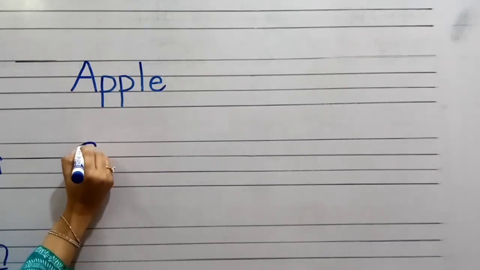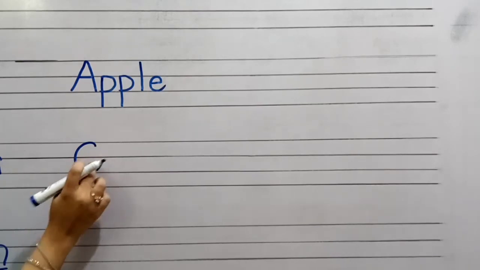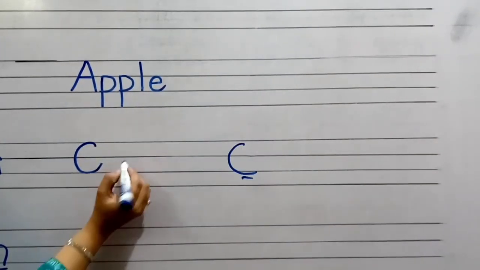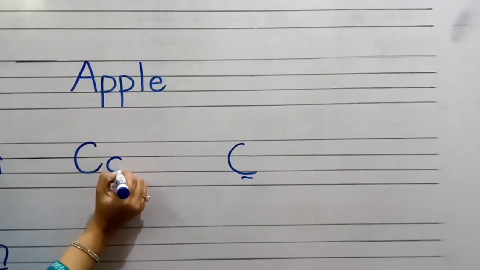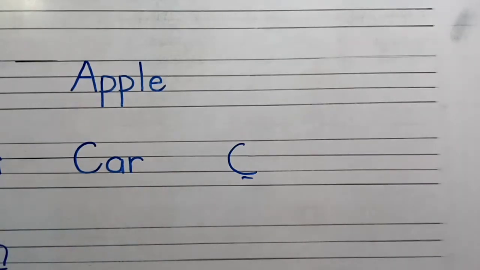We have lots of words like car. C. We write C like this. Don't write like this. This is wrong. A, make it in two lines. Car. Do it carefully. Practice all the writing pages. Now come to the next work.